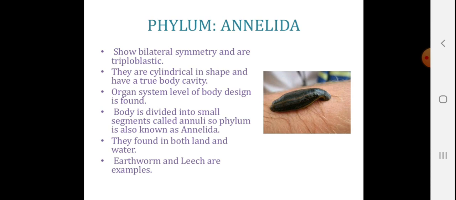Annelida show bilateral symmetry and are triploblastic. That means 3 germ layers are present. They are cylindrical in shape and have a true body cavity. Organ system level of body design is found. Body is divided into small segments like annuli, so the phylum is also known as Annelida. They are found in both land and water. Earthworm and leech are the examples.